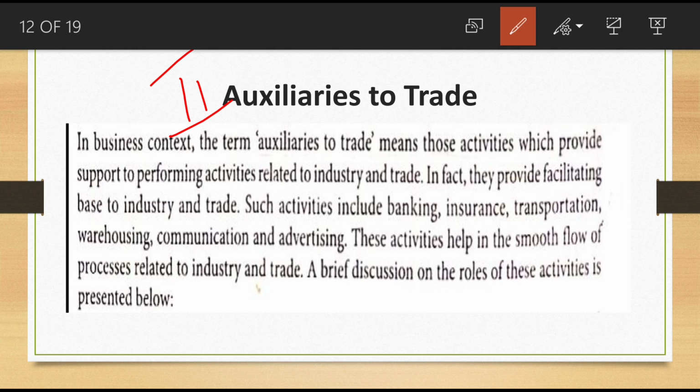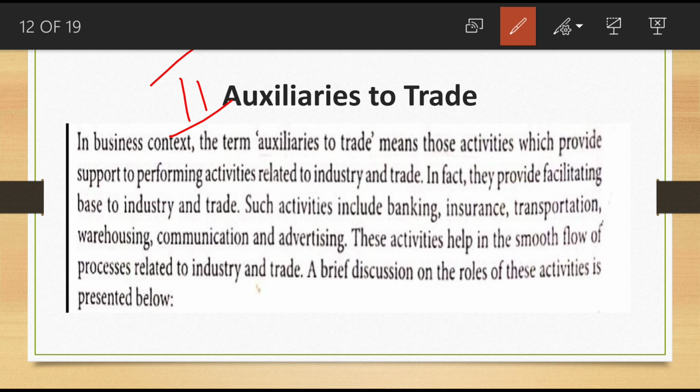Now auxiliaries to trade. In a business context, the term auxiliaries to trade means those activities which provide support to perform activities relating to industry and trade. So supporting activities means the help we are giving to trade and industry.